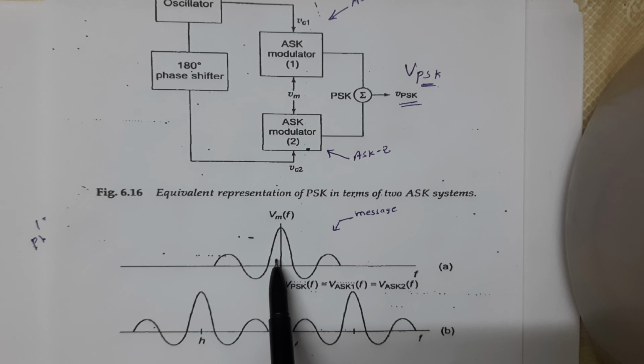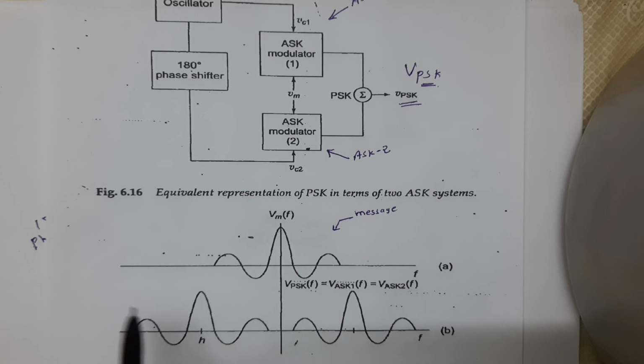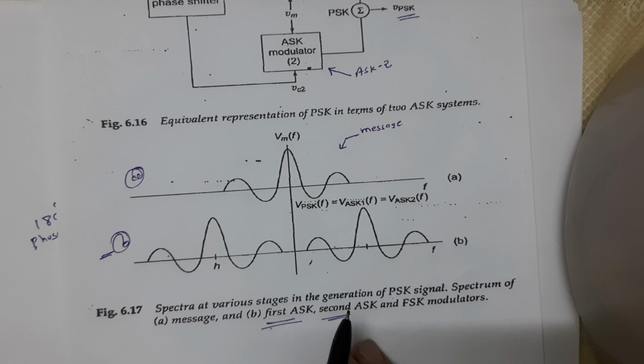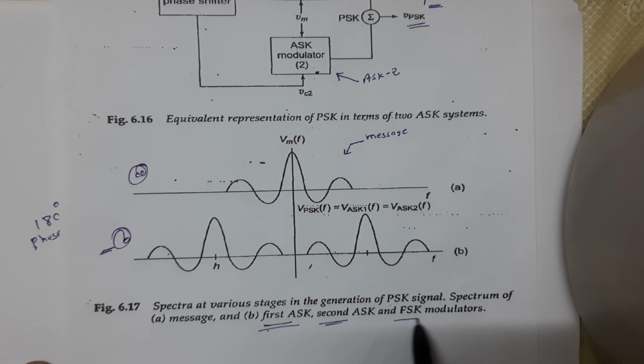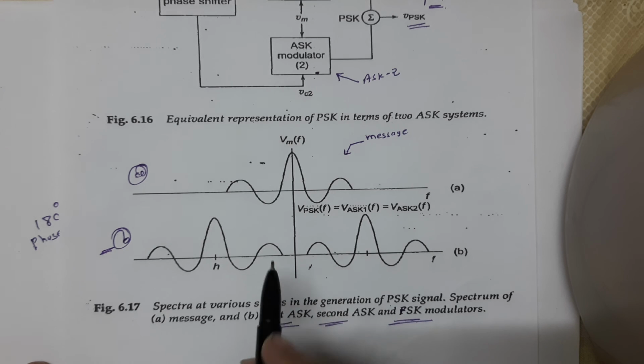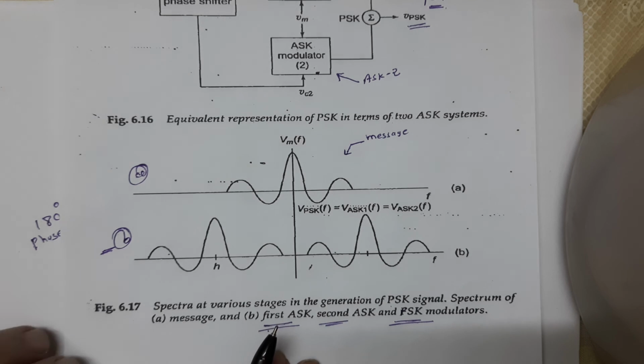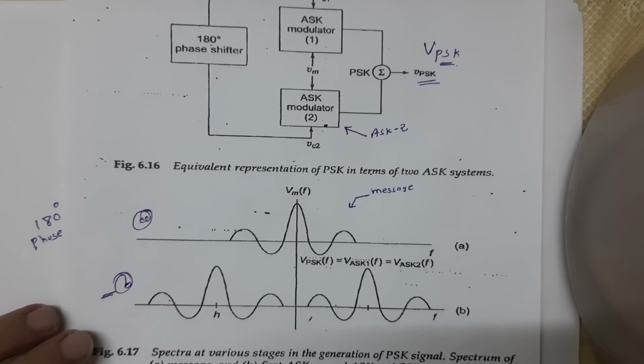The magnitude spectrum of the PSK modulator will also be the same as figure B. That means this is our figure A, the message signal, and figure B. Figure B shows the first ASK, second ASK, and the final PSK. So in between, this is our final PSK modulator. The magnitude spectrum of the PSK modulator will also be the same. So in this way we discussed this topic. Thank you.